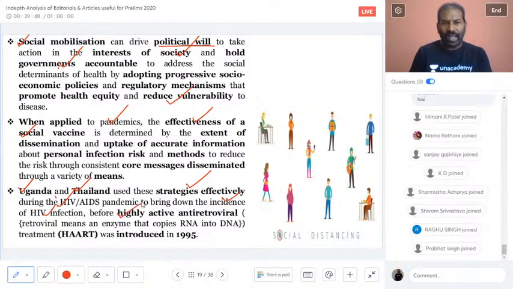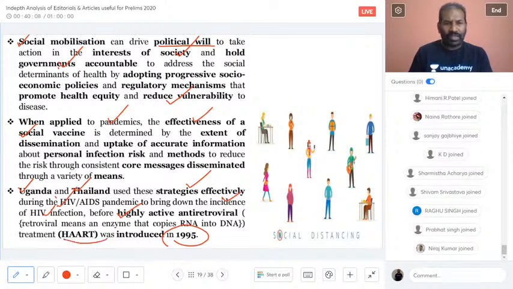Before any highly active antiretroviral treatment was introduced in 1995. So what is important is you have an antiviral treatment, or what you call a highly active antiretroviral treatment, called HAART, which was introduced in the year 1995.